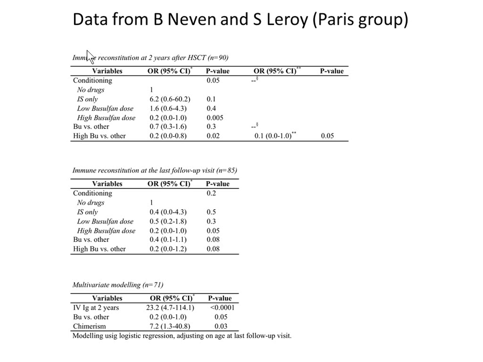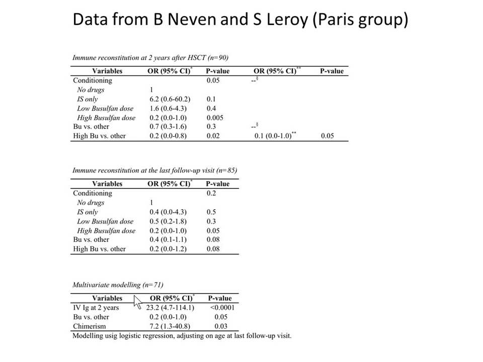I thank her. And if we look at the B-cell immune reconstitution at 2 years, with no drugs as the reference level for the statistical value, you see that having high BU is the best thing to have in order to have a good B-cell function at 2 years. And if you look at the immune reconstitution at the last visit, the thing that is statistically significant is again the high BU dose. So giving more busulfan induces more B-cell function because of more B-cell engraftment.